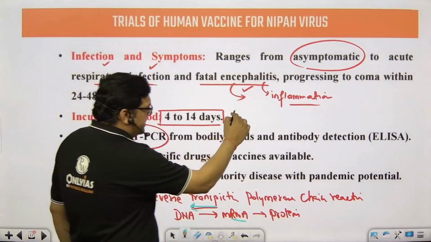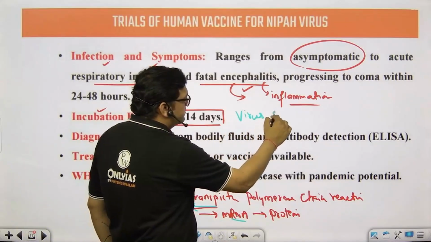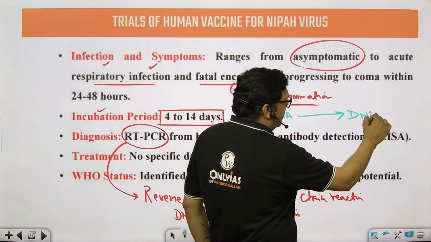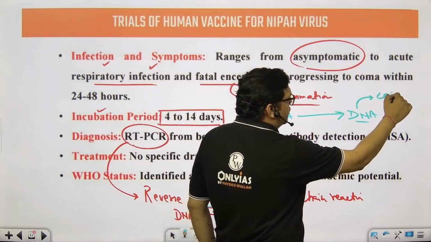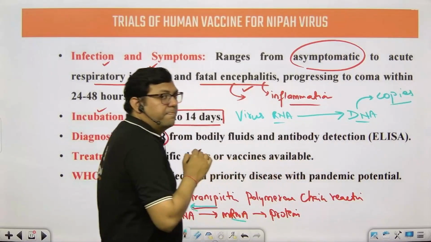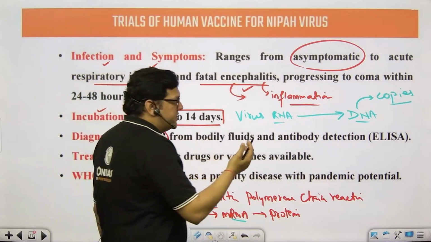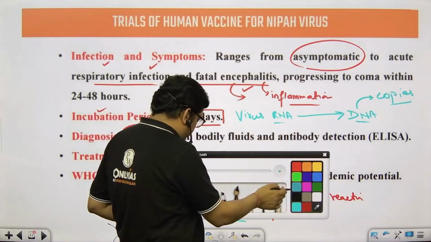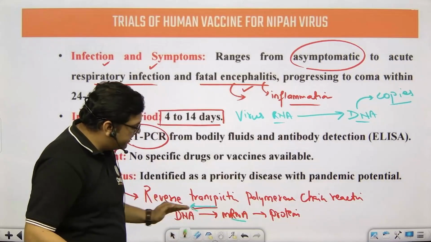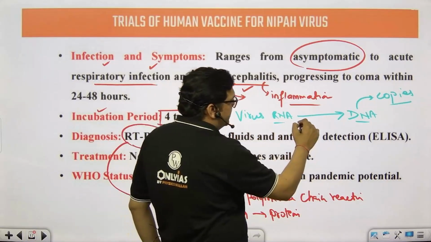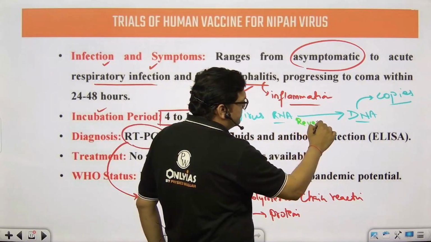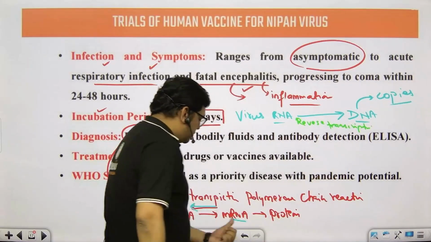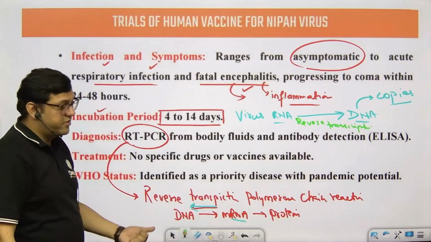So if the virus has RNA as a genetic material, we are converting it into DNA, and then we make copies of it to analyze the copies and see how much the quantity of the virus is. The normal step is DNA to mRNA transcription, and here the reverse is happening. It is called reverse transcription, right? So reverse step is called reverse transcription.